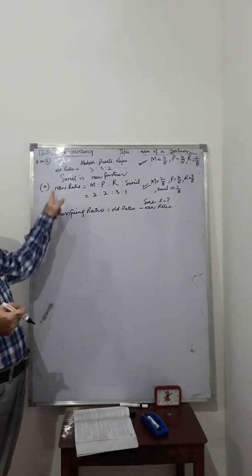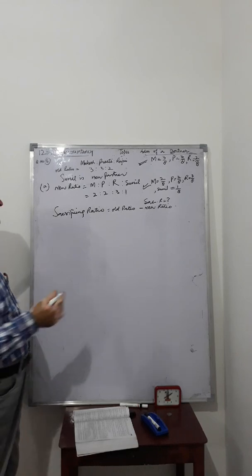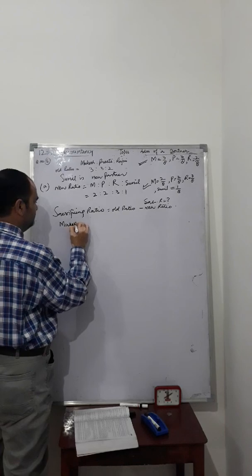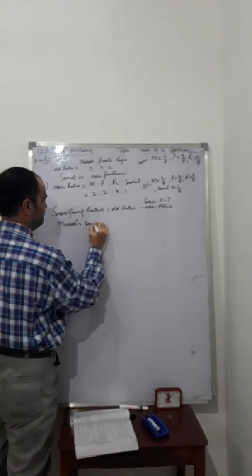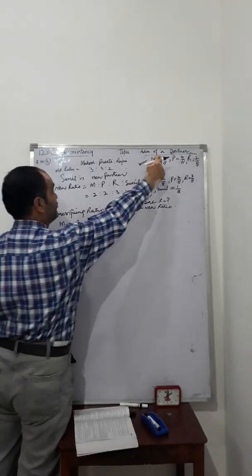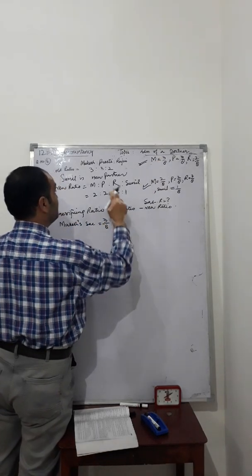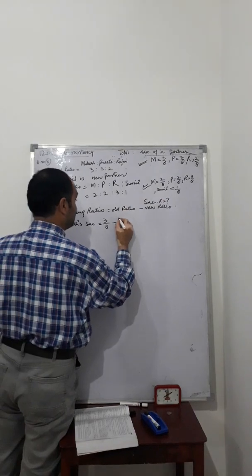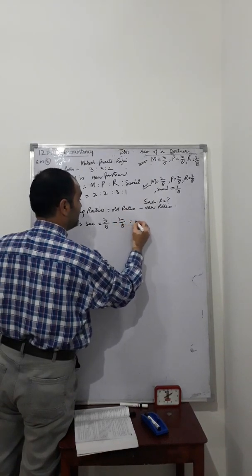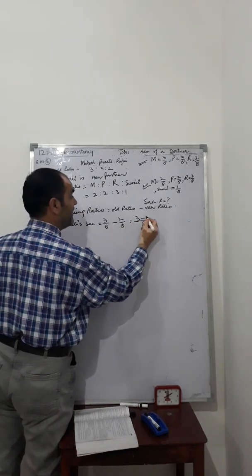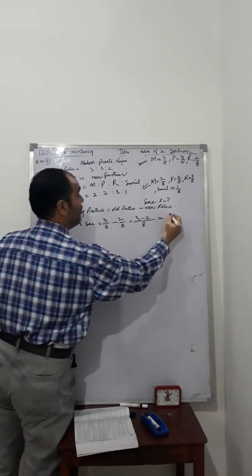Let's find out the sacrificing ratio of each partner systematically. Mukesh's sacrifice is equal to Mukesh's old ratio, 3 by 8, minus Mukesh's new ratio, 2 by 8. Taking 8 as LCM, this is 3 minus 2 by 8, which is equal to 1 by 8.